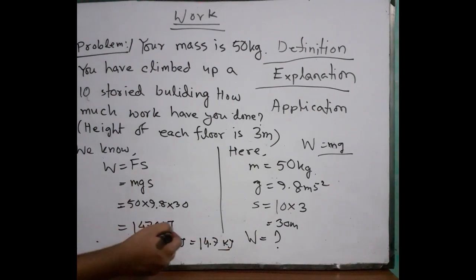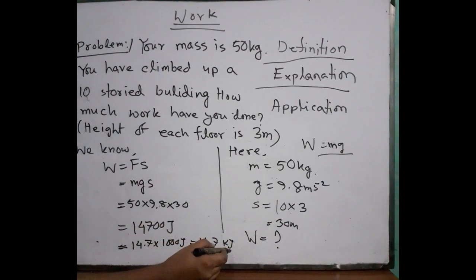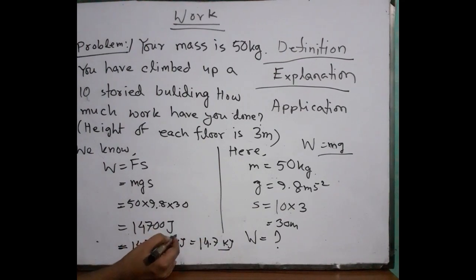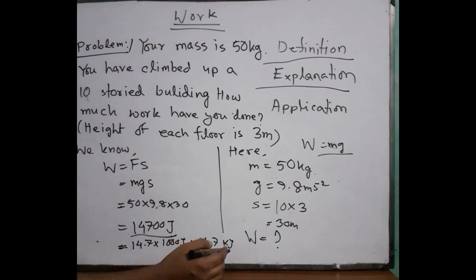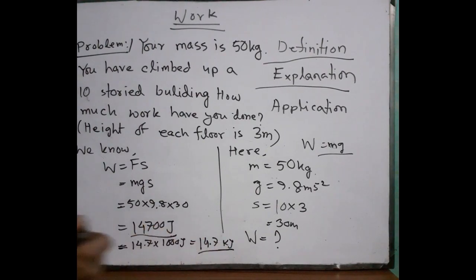Like that, 1000 joule equals 1 kilojoule. If you write this one, that will be also correct. Also, you can be smarter than other students in your answer paper by following this system. Also, this is a normal problem, and it is in your NCTB book. You will find it there.